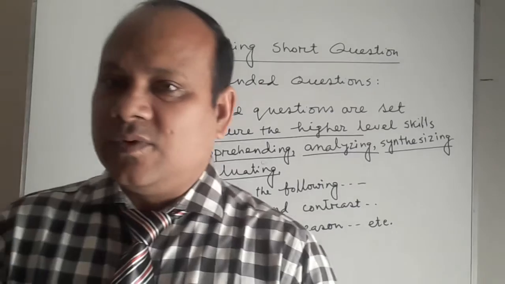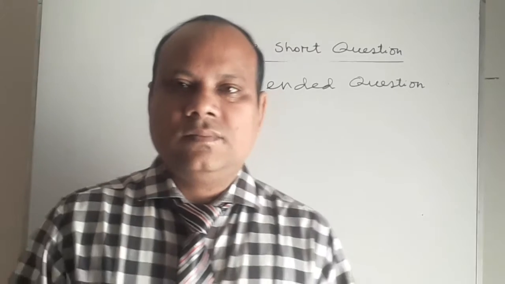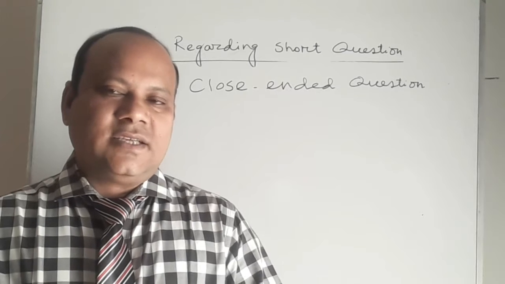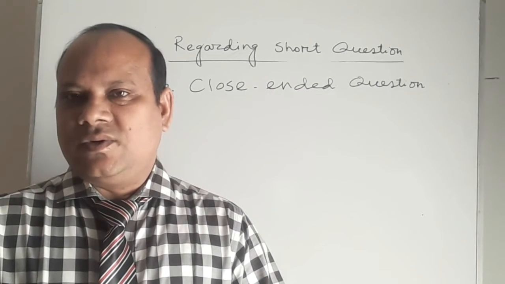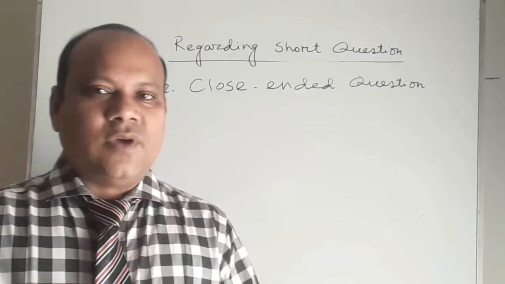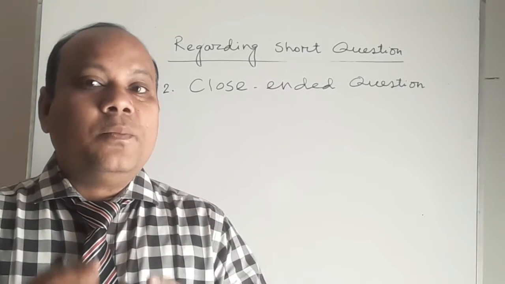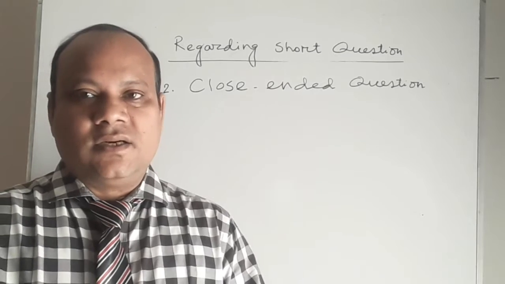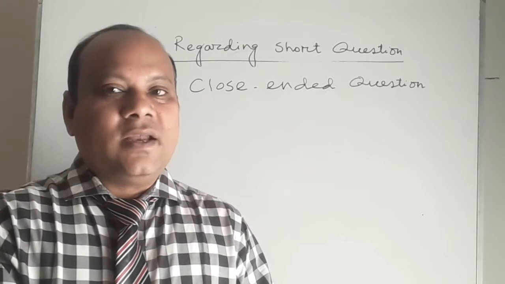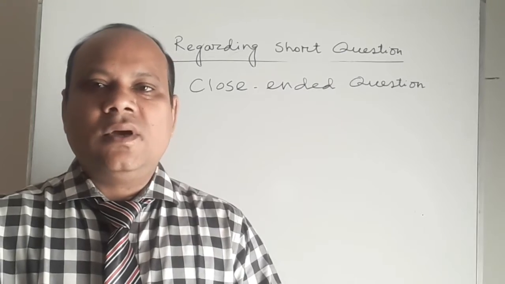There is another type of question you may encounter. I am coming to it in my next slide. My dear students, I have already informed you that in open-ended questions, the answer may vary from student to student because each student has their own discretion and they have to apply their own discretion in order to answer this question. In an open-ended question, you may not have the exact answer you will find in the passage. Rather, you have to find out the point or implied answer in the passage. Then you will be able to answer this question.